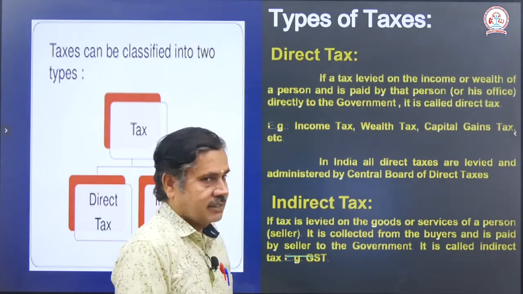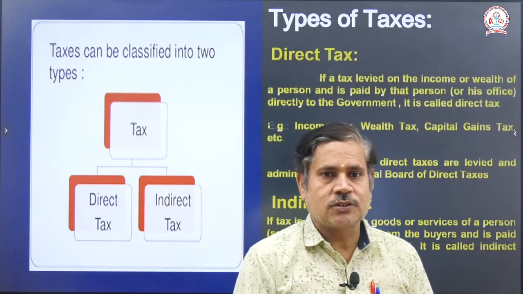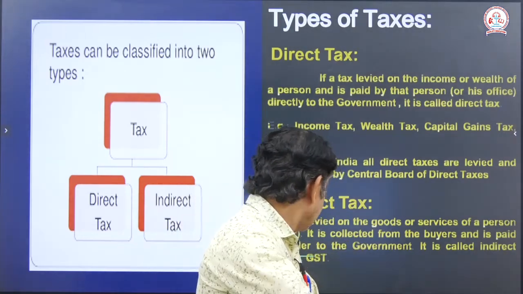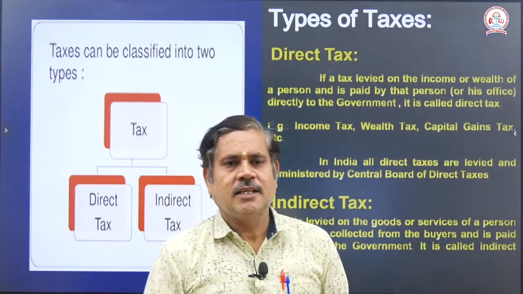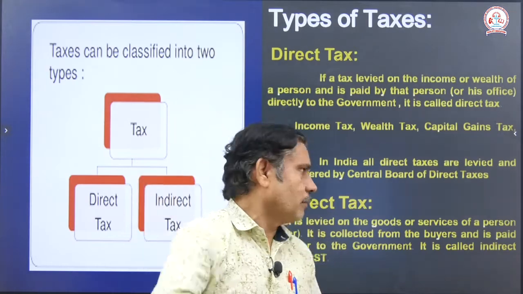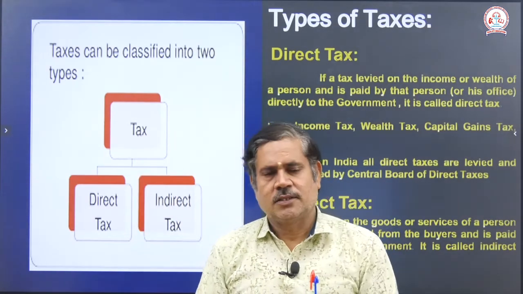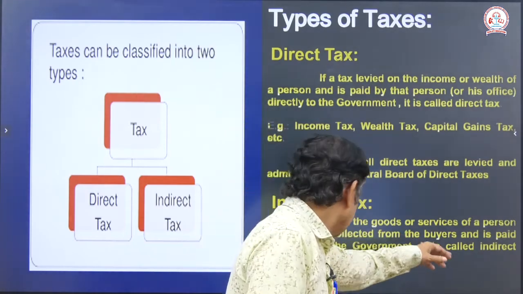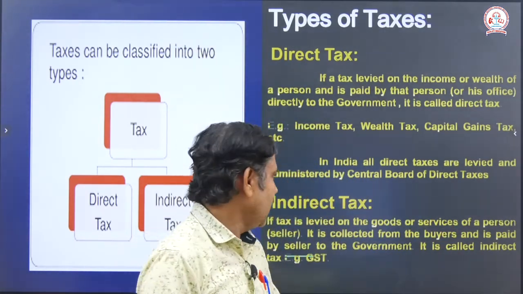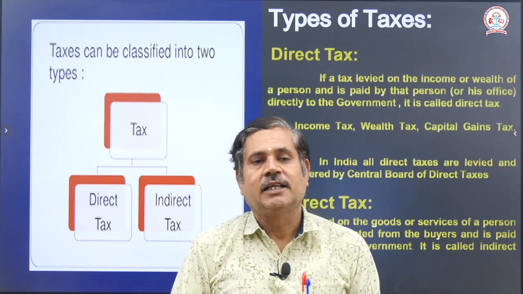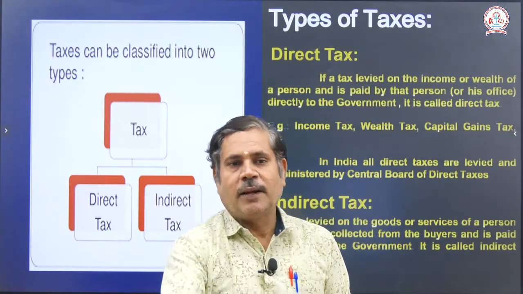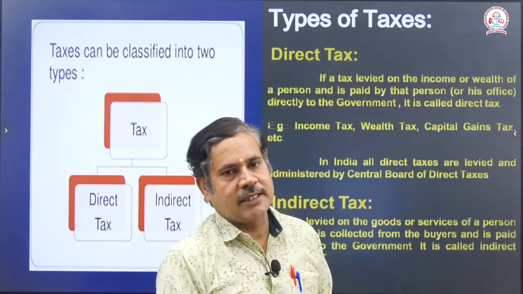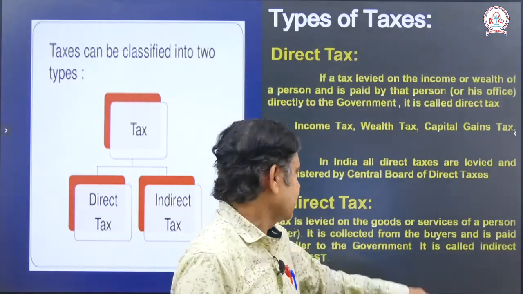Then indirect tax is levied on goods or services. It is collected by the seller and paid to the government by the seller. So, where he collected money from the buyer, then he pays it to the government, it is called indirect tax. The seller collects the amount from the buyer and pays the tax to the government, that is what is meant by indirect tax.